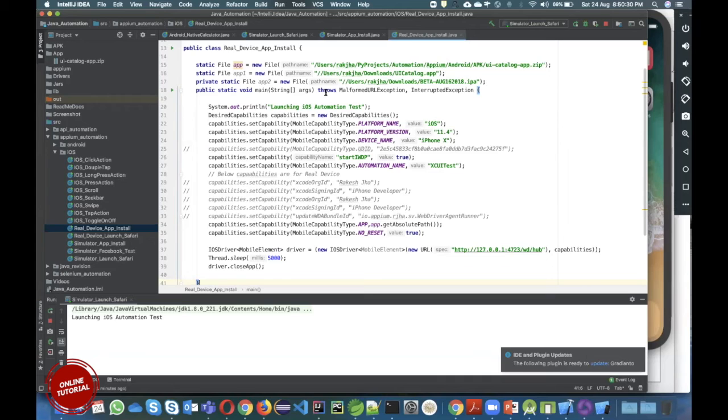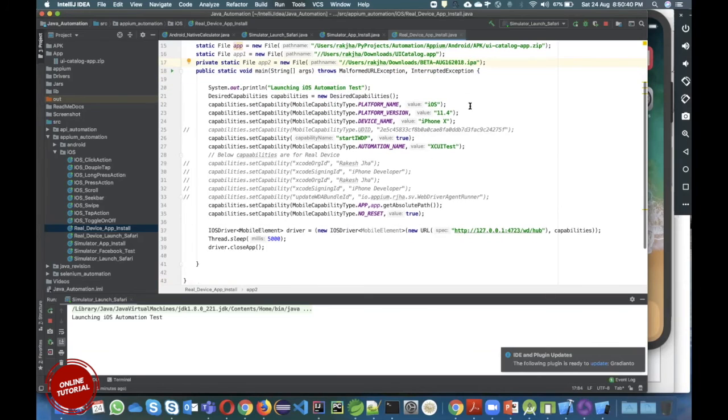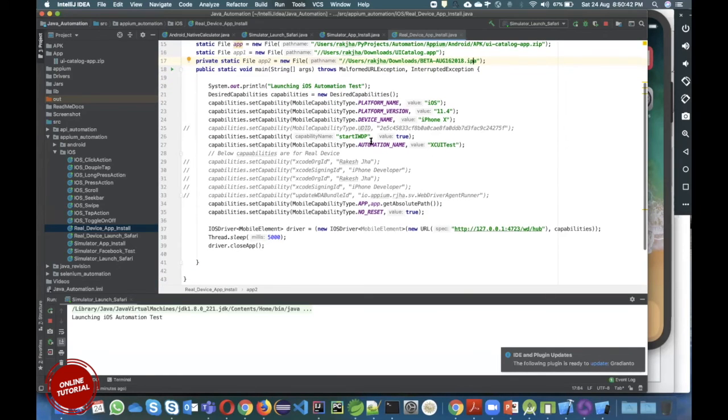If you see here, you can go with all these formats: either zip, .app or .ipa. And here you have to pass Xcode org ID, Xcode sign in ID, and update bundle ID. These things you will get from your development account if you want to do it for your real device.